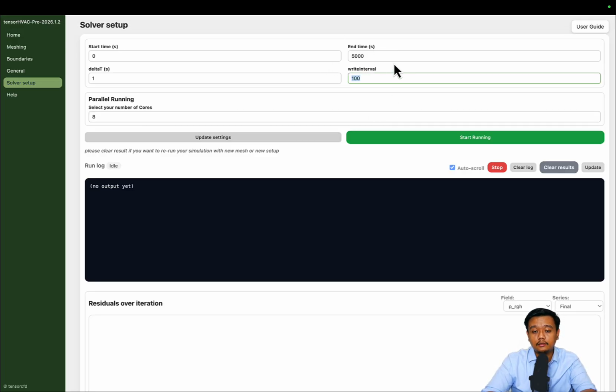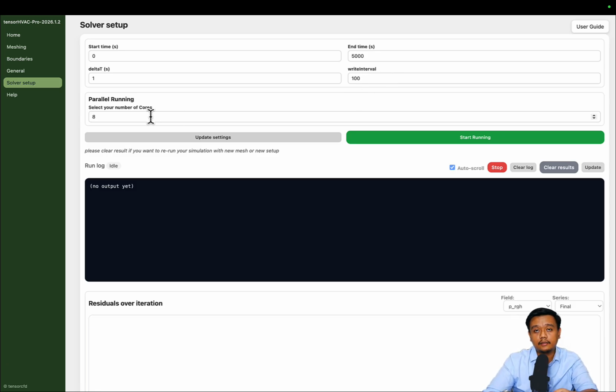For the write interval, basically this is like 5,000 divided by 100. So every 100 iterations you will save your simulation, and in this case 5,000 divided by 100 is 50 data. So you will have 50 data in ParaView.